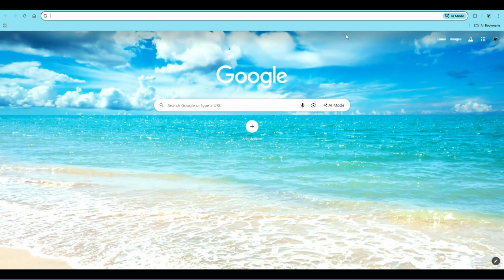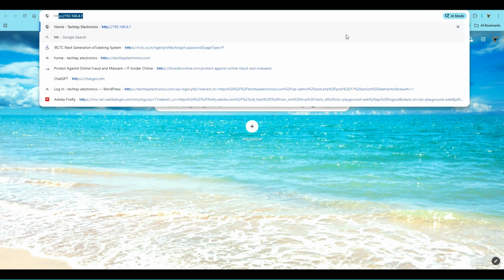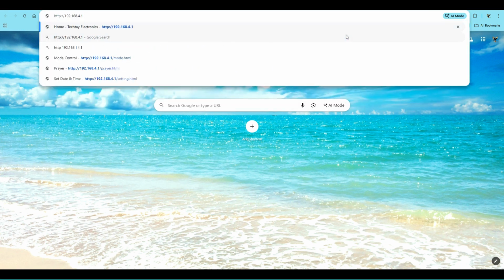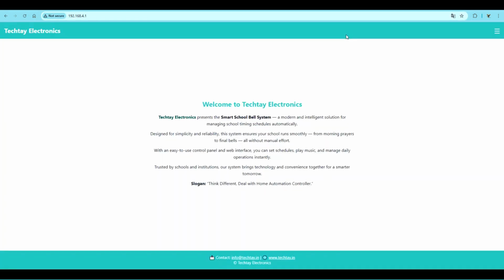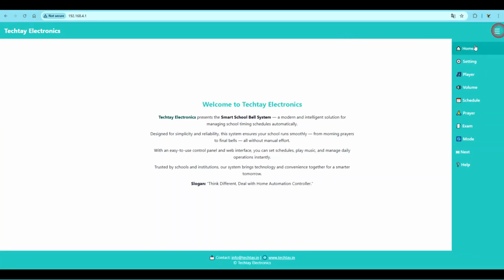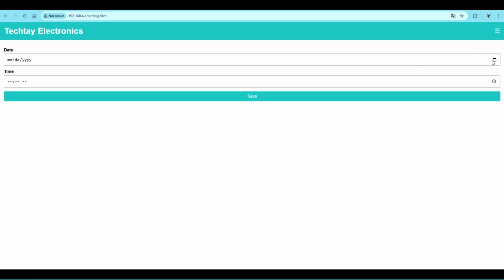In the browser, type http://192.168.4.1 and open the menu, select Setting. This opens the Set Date and Time page. To autofill the correct values, tap Sync from Browser. This fills the date and time fields with your device clock, handy and error-free.